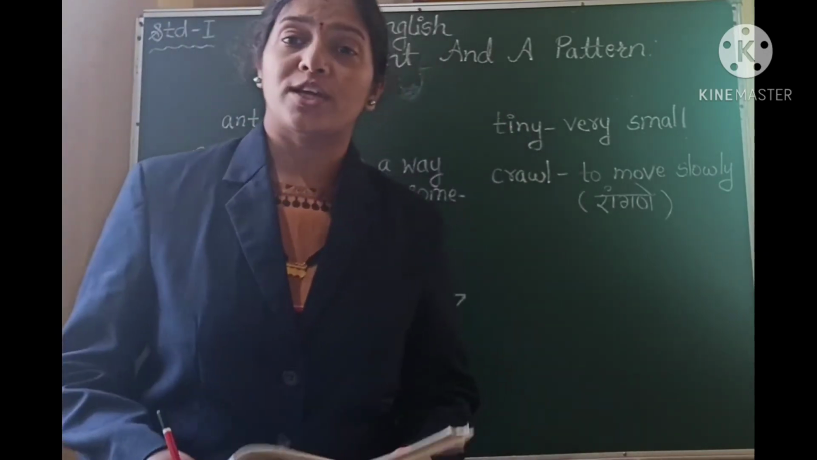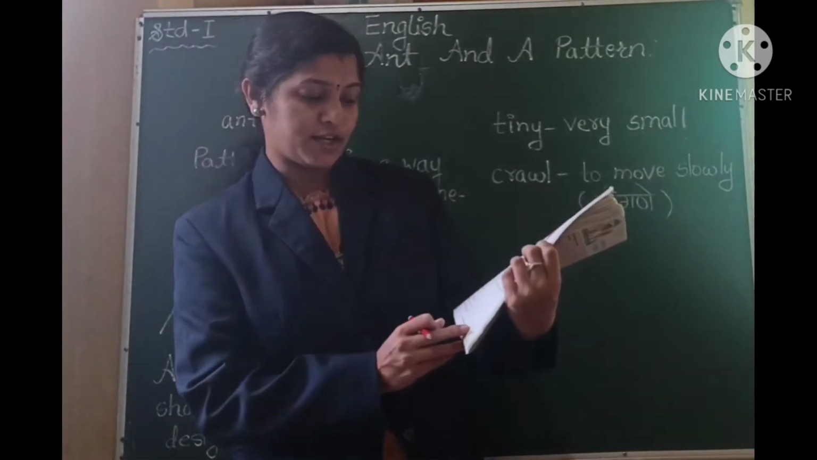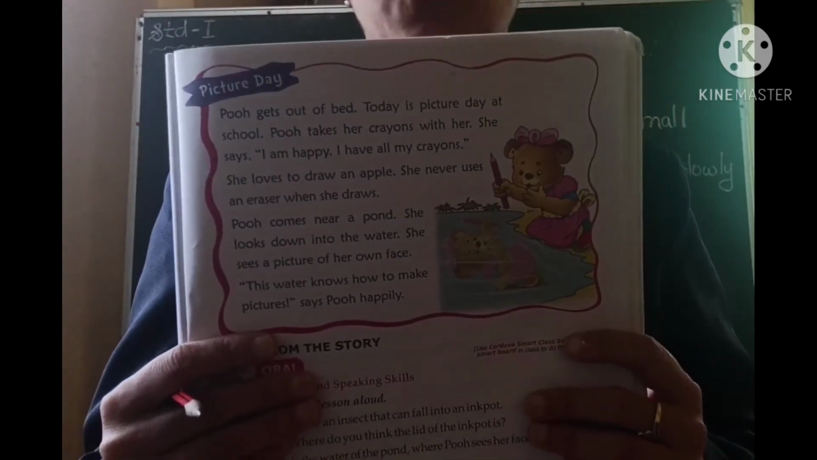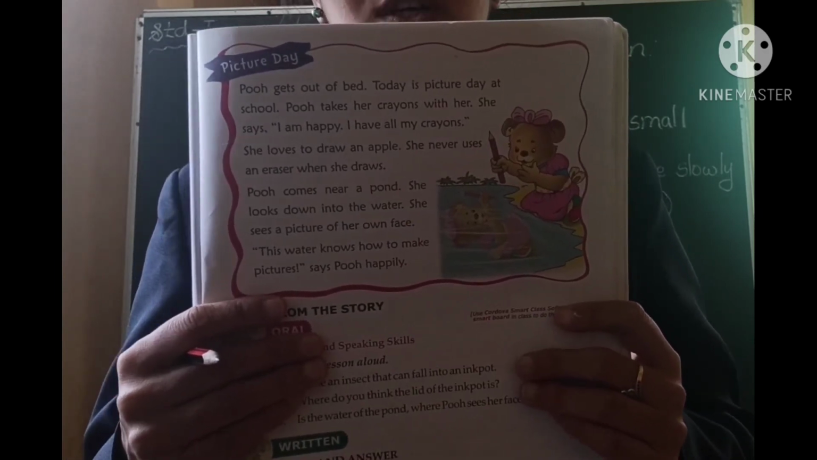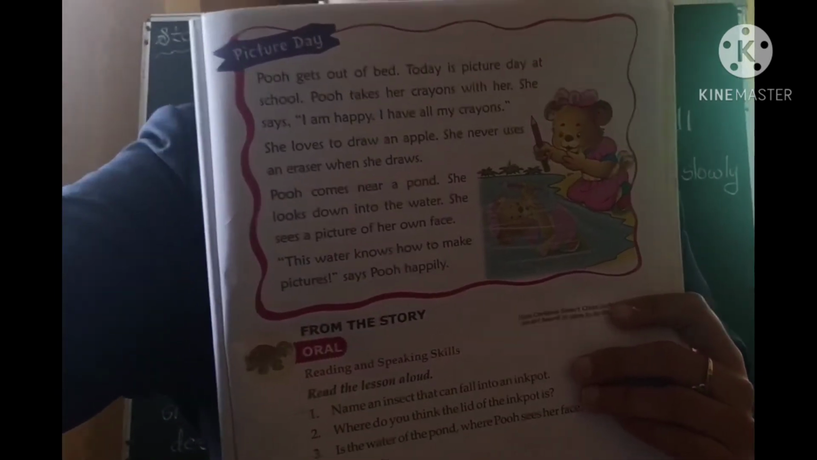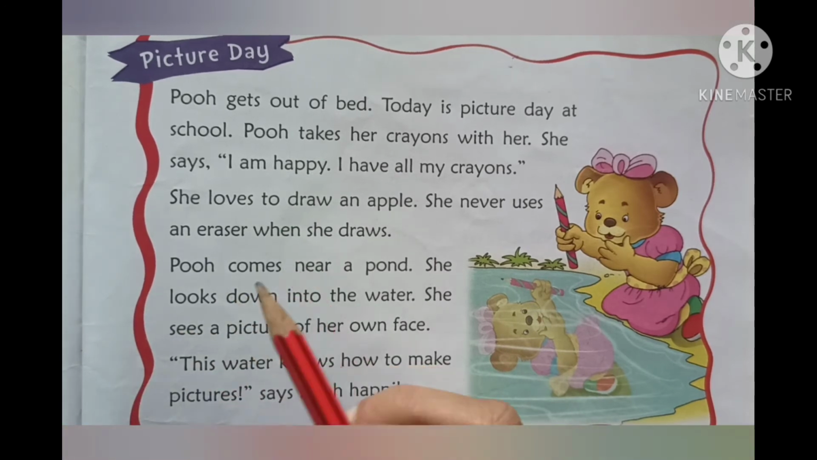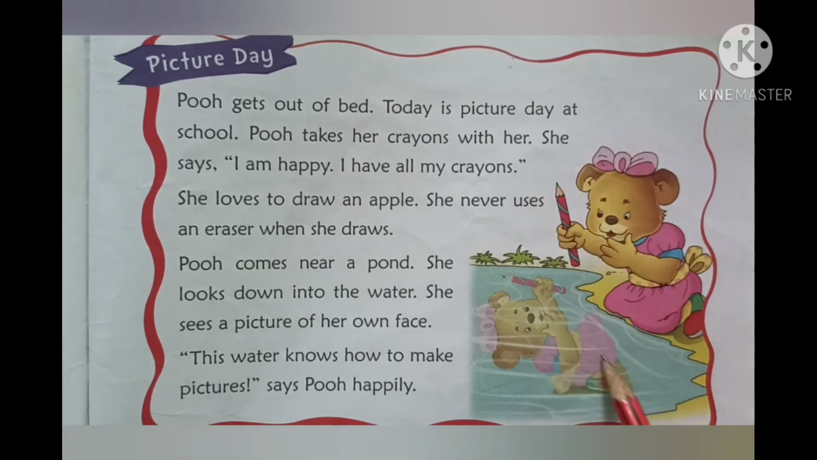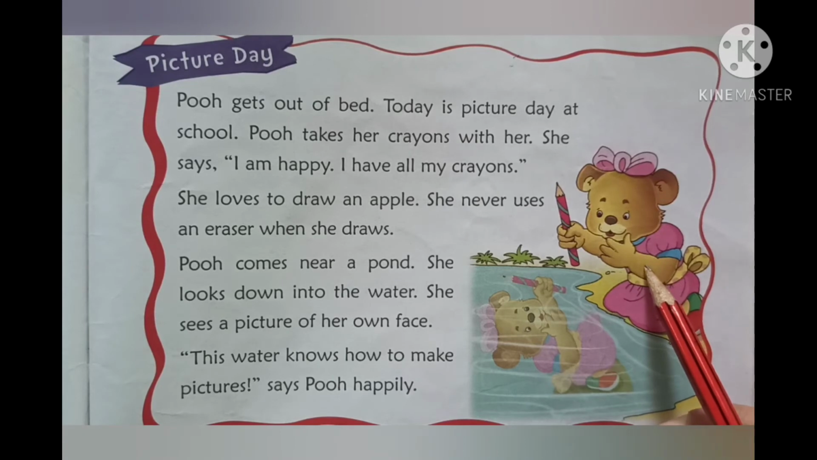Now we will be looking at the picture day. On page number 57 you can see here a picture and some information is given about this picture. So let us see what this picture day is actually about. Now let us see what this picture day is saying. So here you can see a cartoon character. Yes, can you recognize this student? Yes, it is the cartoon character Pooh.